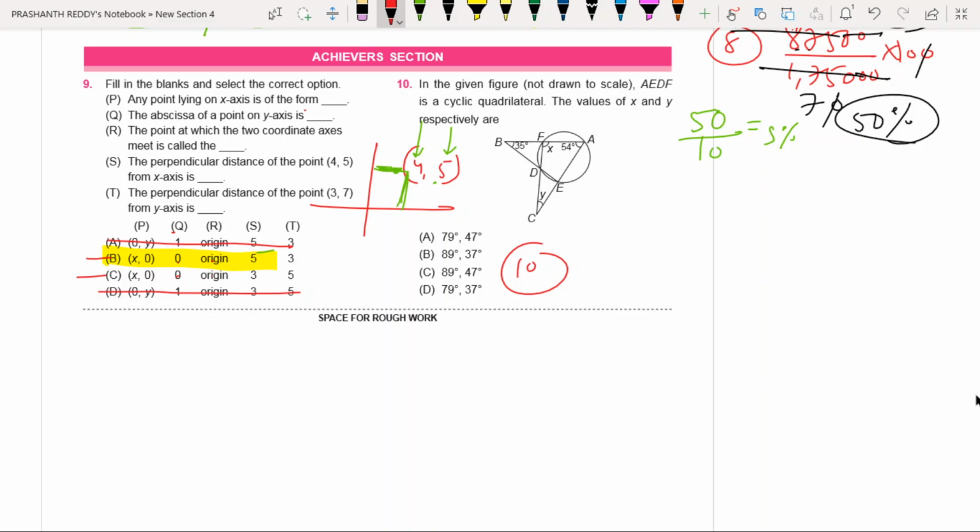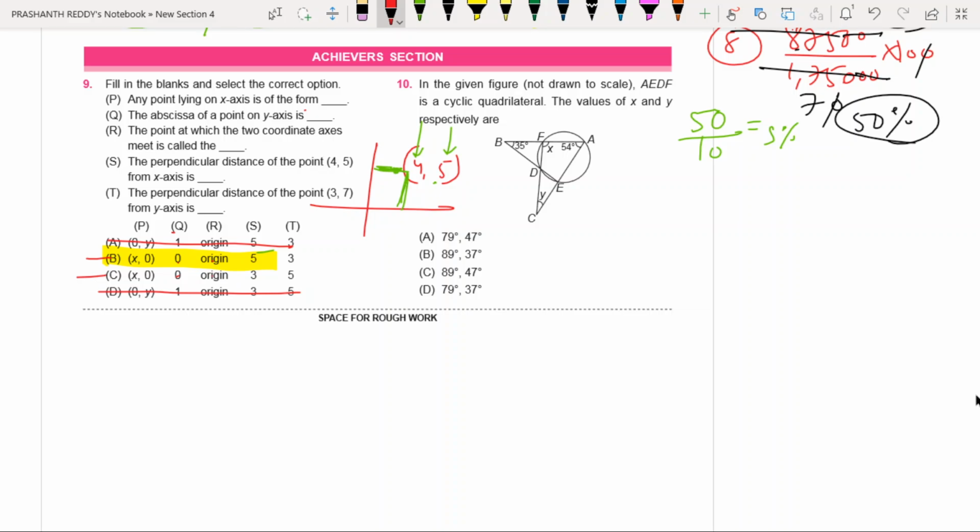AEDF. Okay, by observation we can say it is a cyclic quadrilateral. The values of x and y respectively are... He asked us to find the values of x and y. Very interestingly, we can answer this question. You should know some properties of cyclic quadrilateral.